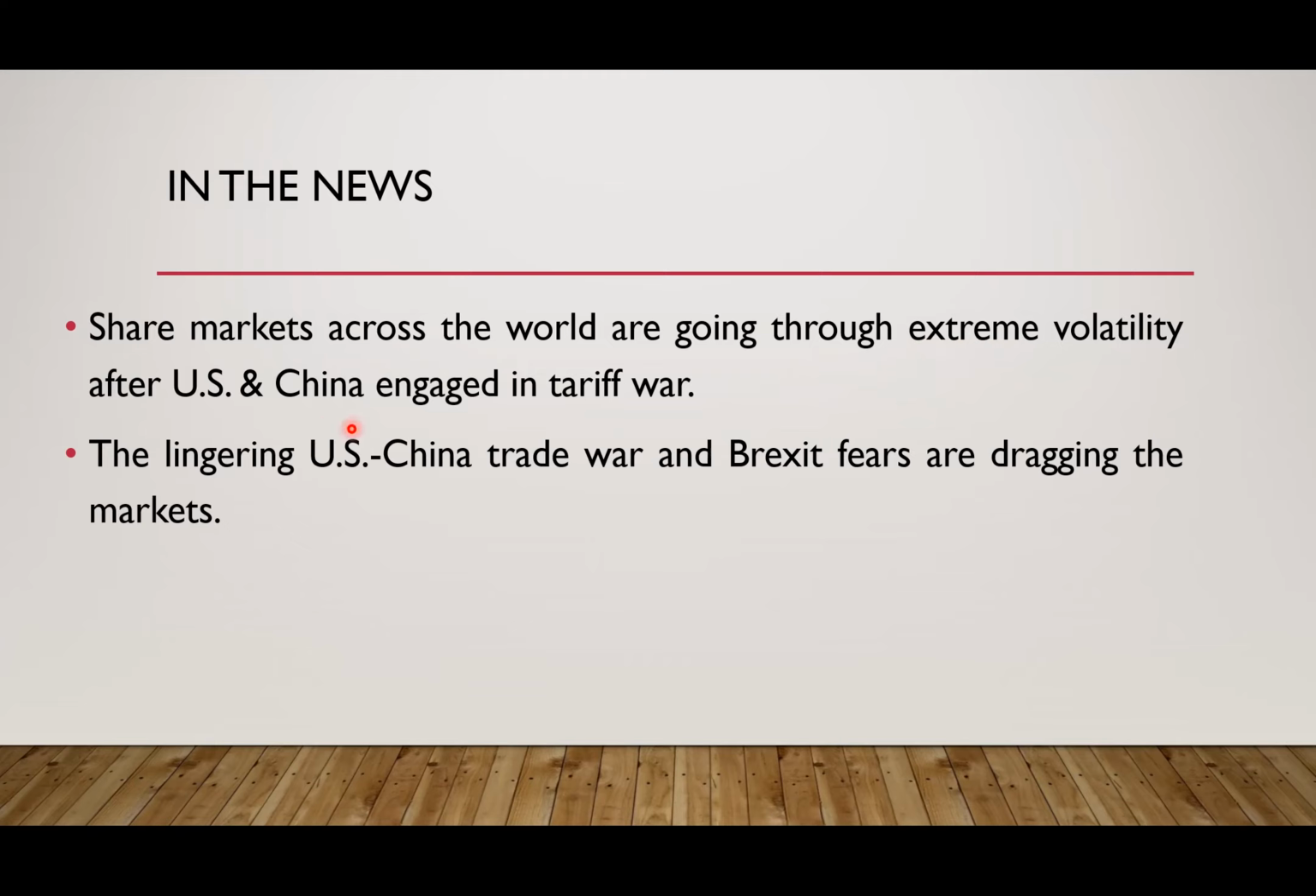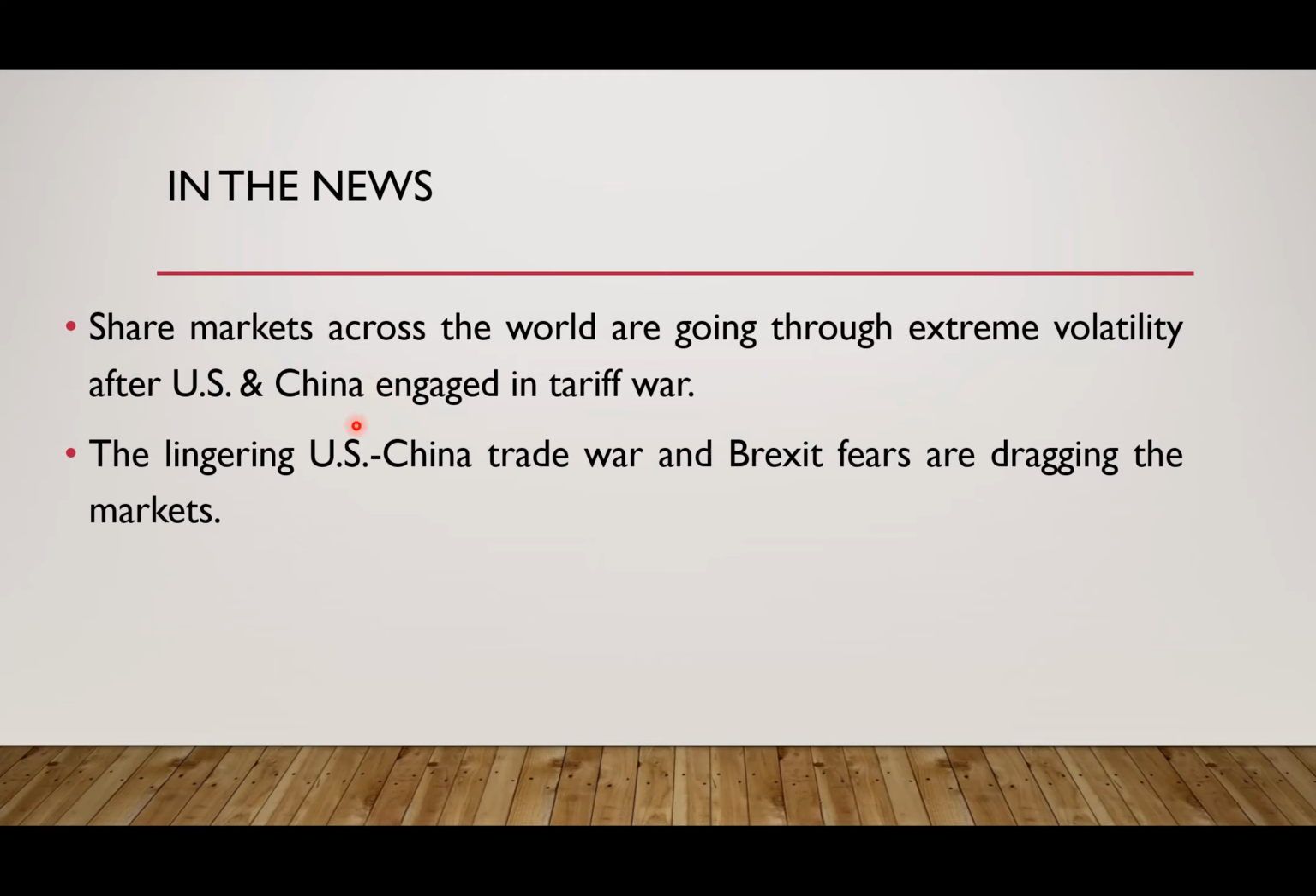So when the US and China, the two most powerful economies, are engaged in a tariff war, all the countries doing trade with them are going to get impacted, and consequently the global economy is going to get impacted negatively, right? As a result of that, investors are not very confident about share markets, which are facing a lot of volatility.